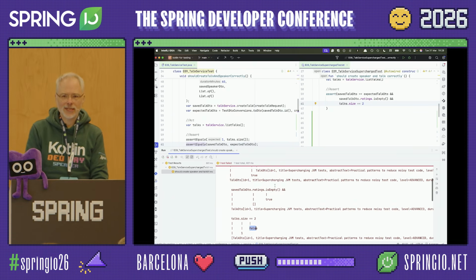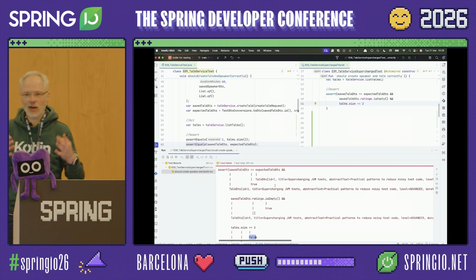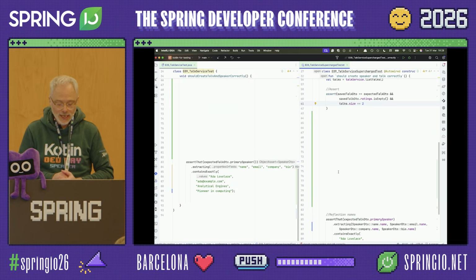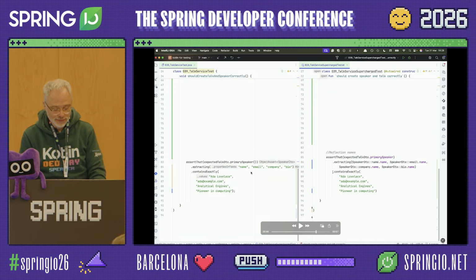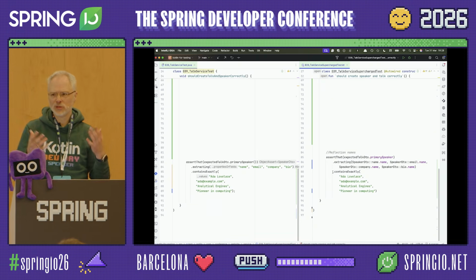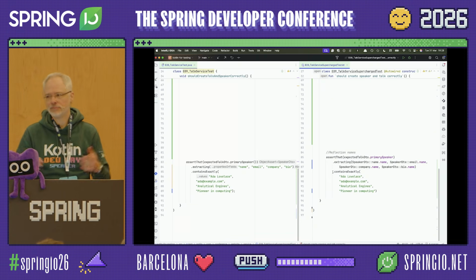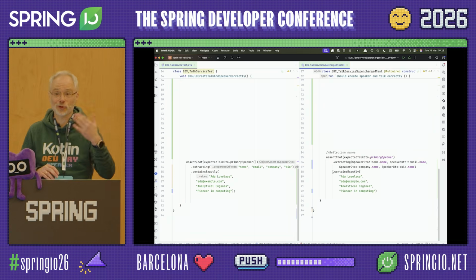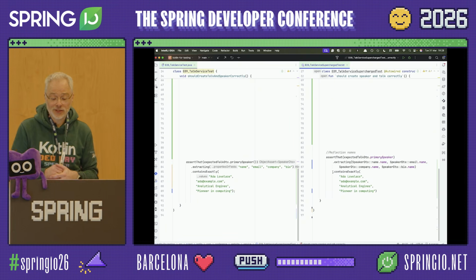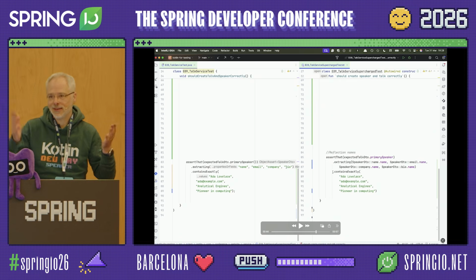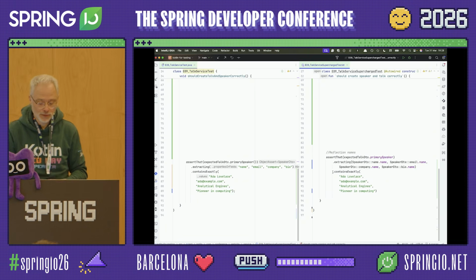OK, let's assume that you love AssertJ, right? And you have done it for a long time. You think, why should I change? I know how this works. Also there, Kotlin can give you some benefits. For instance, what you see here on the left in Java, if you want to assert certain properties, then you normally would use strings for that. And I can see it probably in your eyes that this is a kind of dangerous thing. If I start to refactor code, then if my IDE doesn't do the job very well, most probably these attributes wouldn't be refactored if I renamed bio to biography, right? And then I get another unnecessary error in my code.